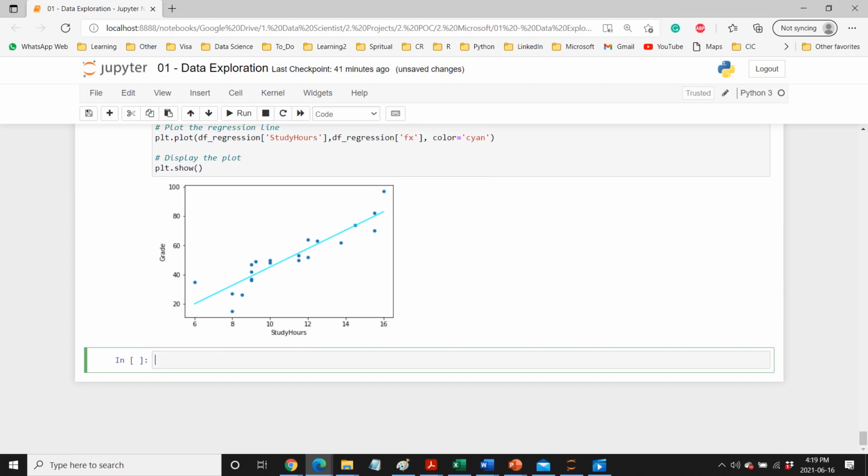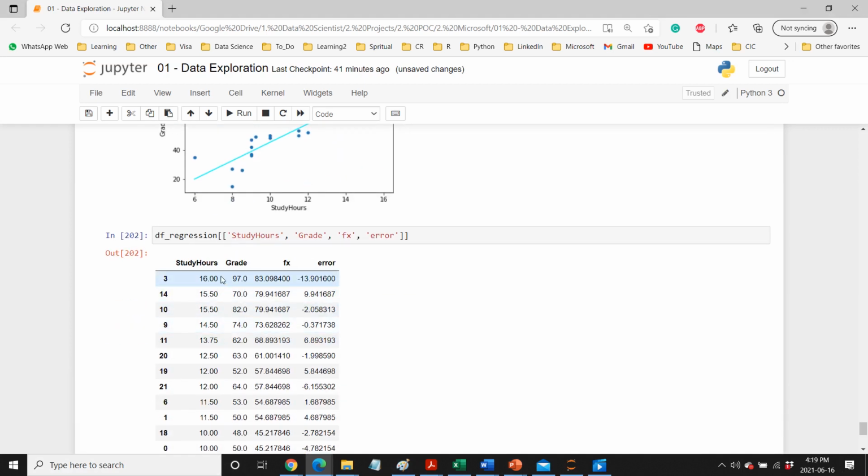And now if you want to check the errors, which we also call residuals, you can do that, for example, here. Here, this is the grade. This is what we are getting from this function, and then this is just the difference between this and this. As you can see, this minus this is minus 13, 9, minus 2, minus 3. So this is basically the error, or we also call it the residual.